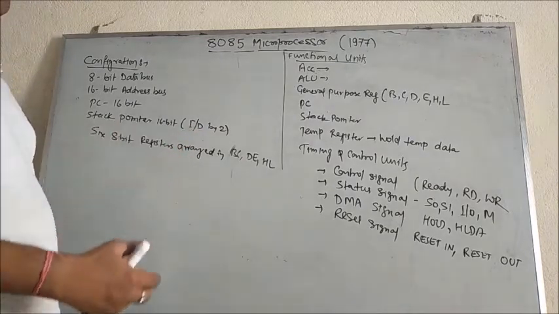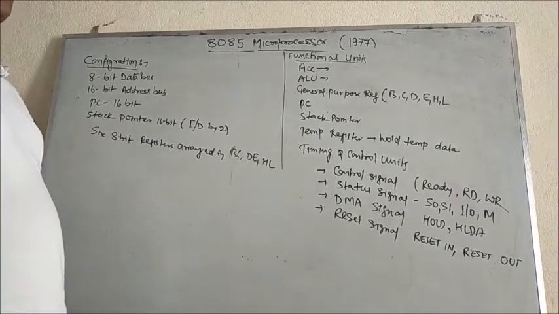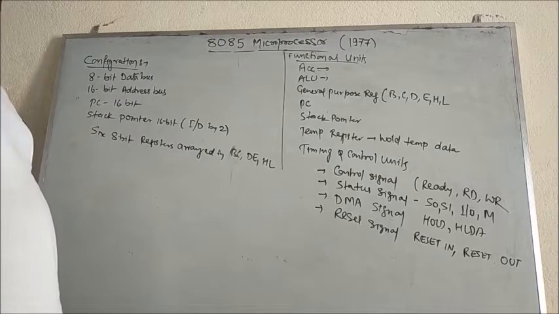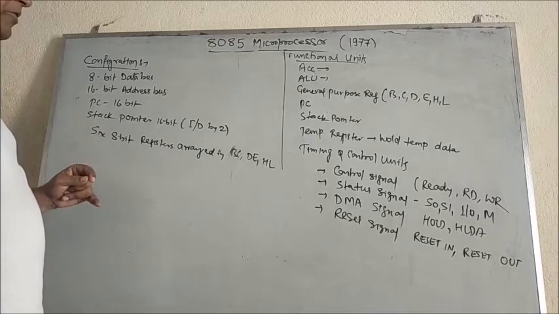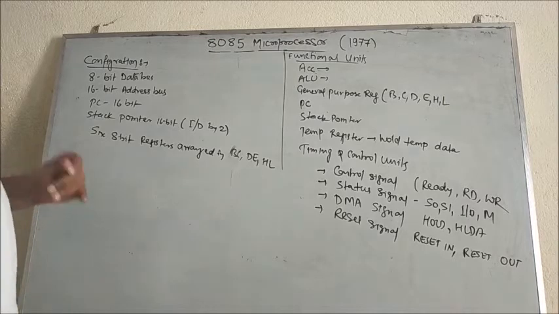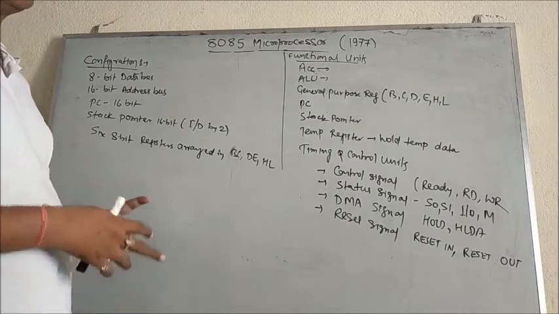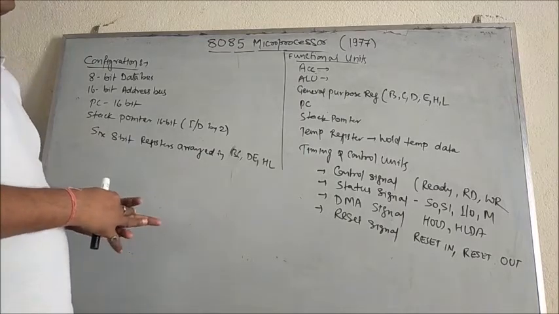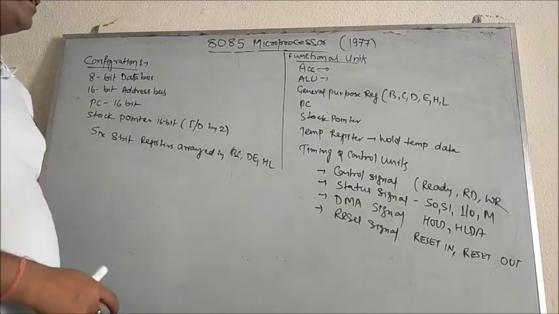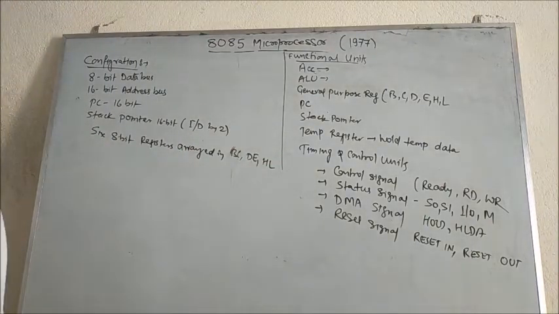So the stack pointer is used to increment or decrement the value of the pointer by 2. And what is the stack? The stack is a very essential component in your ALU, which performs all sorts of operations.